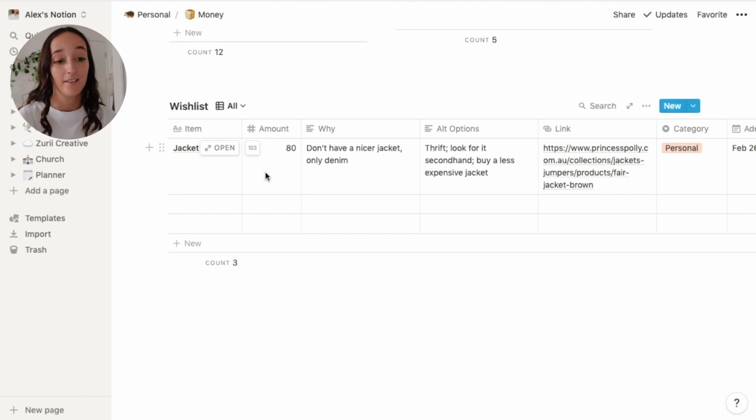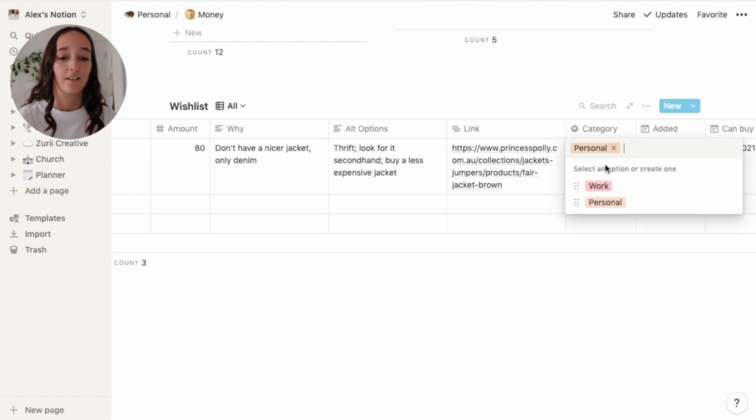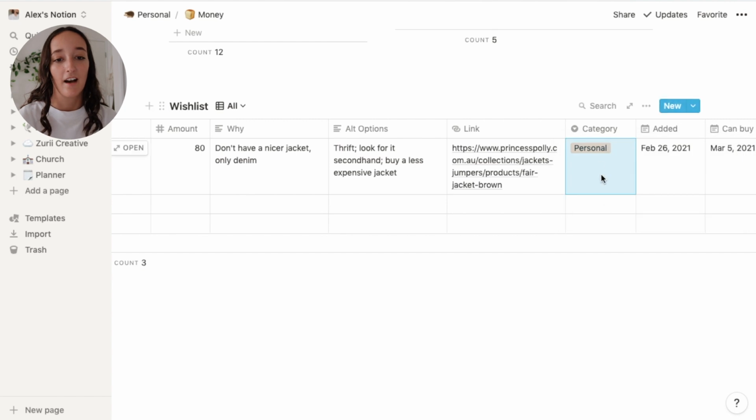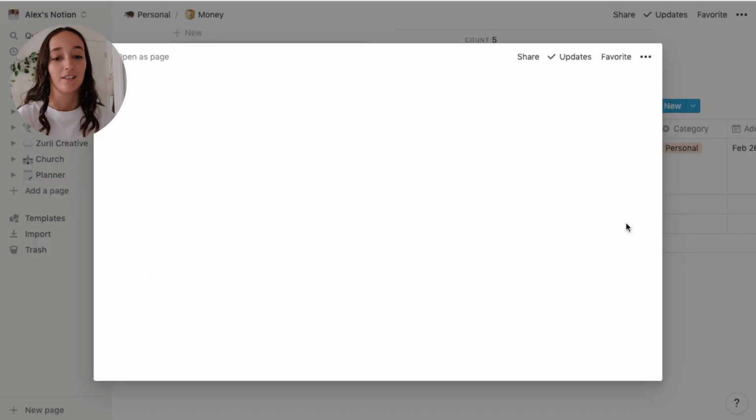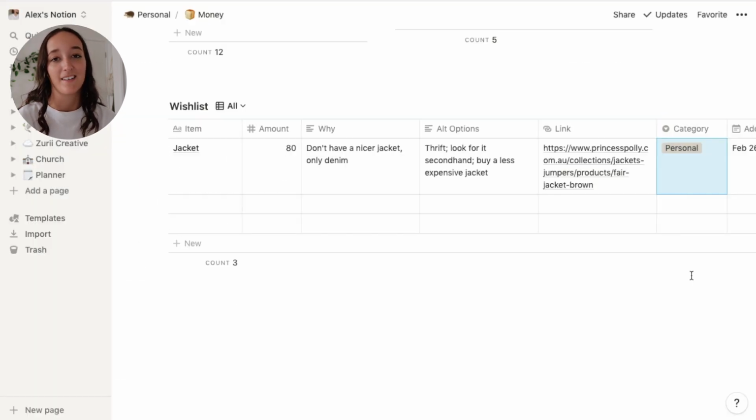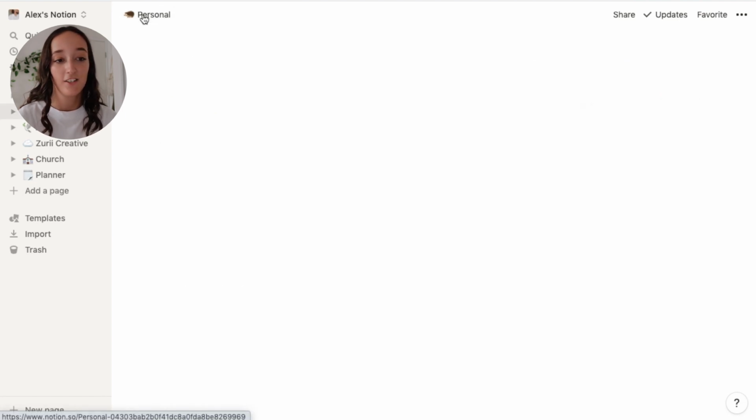So I put what the item is, the amount, I justify to myself why I want to purchase it, and then I make myself think of alternative options. I put the link to purchase it, and whether it is a business or work expense, and then I put the date that I added it and when I can purchase it, because I like to keep things on my wish list for at least a week before I purchase them. So that is everything in my money page.